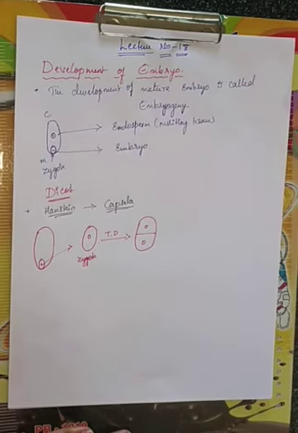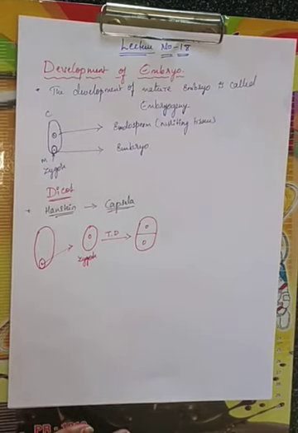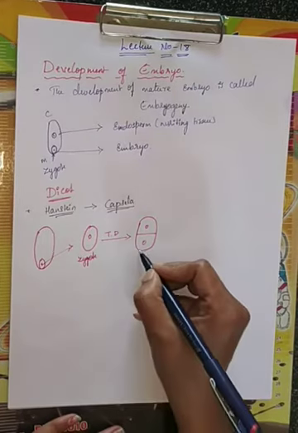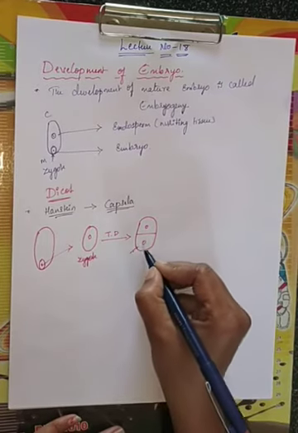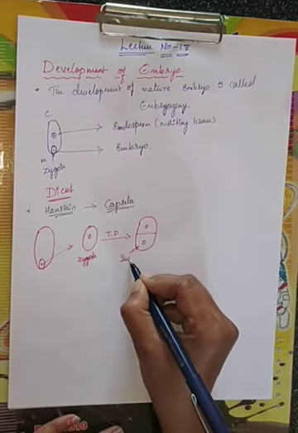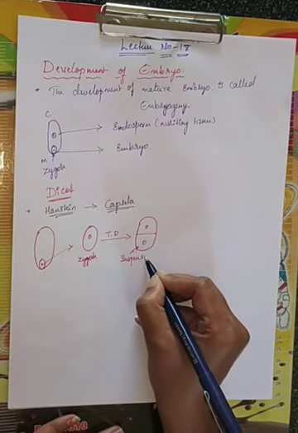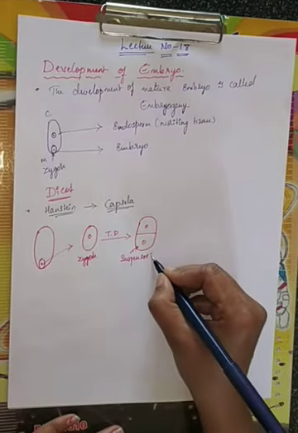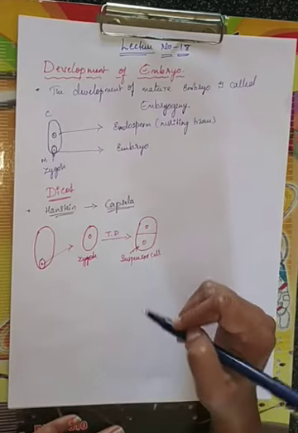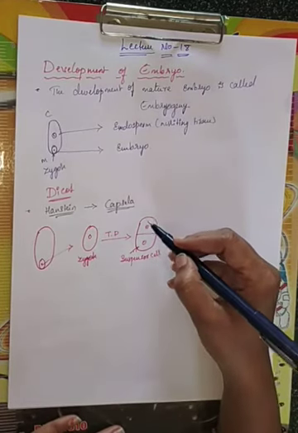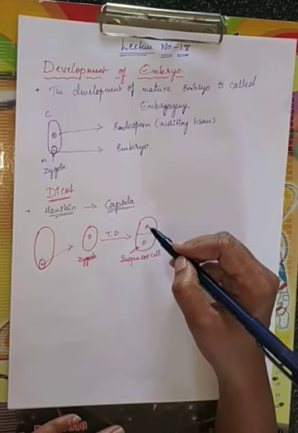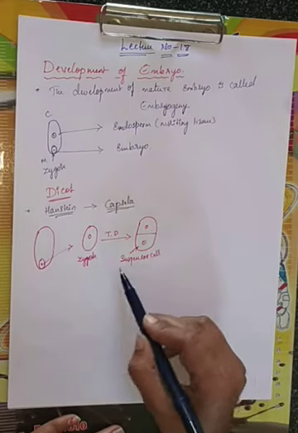The cell which lies towards the micropyle is called the suspensor cell.